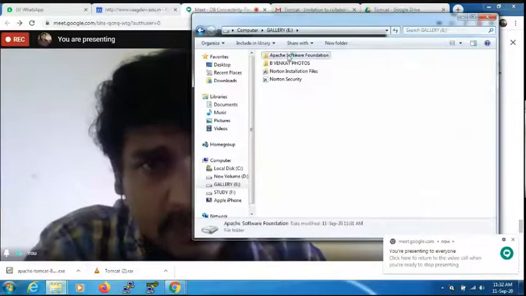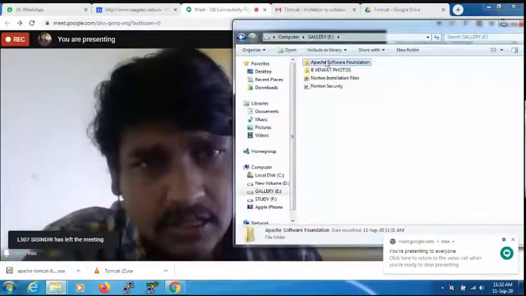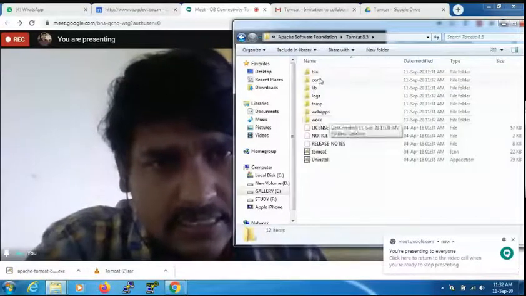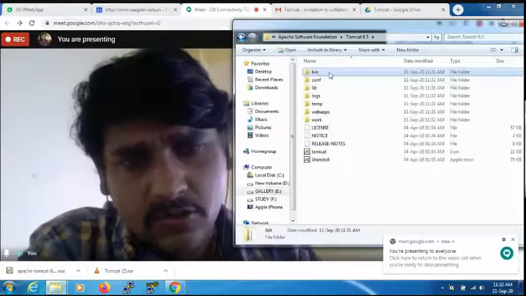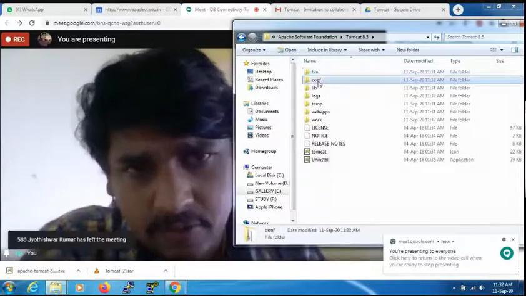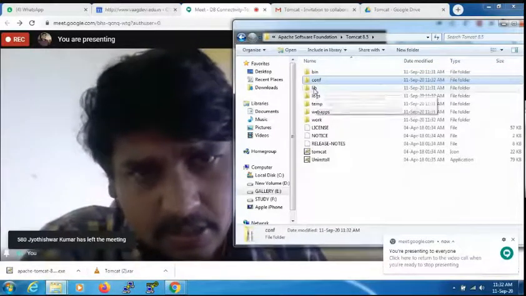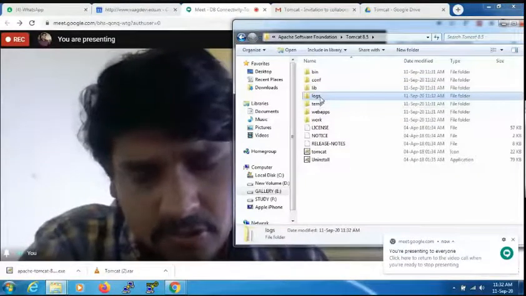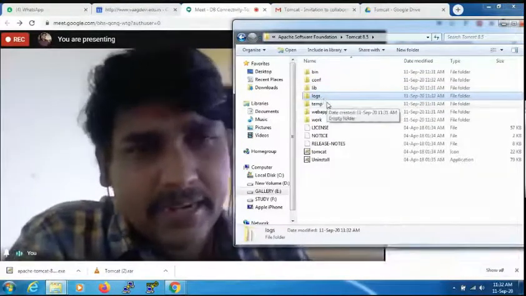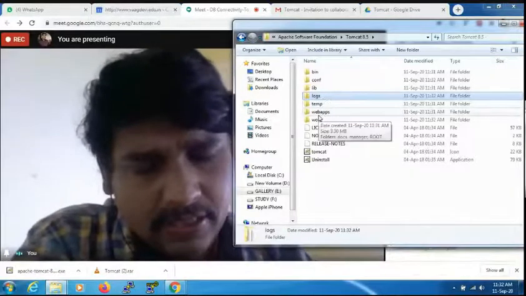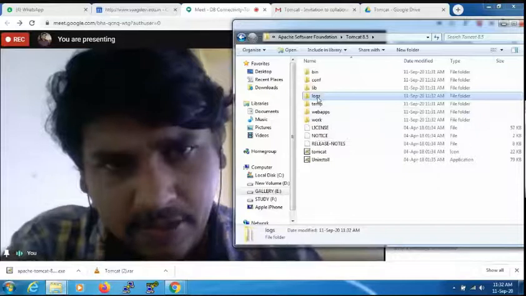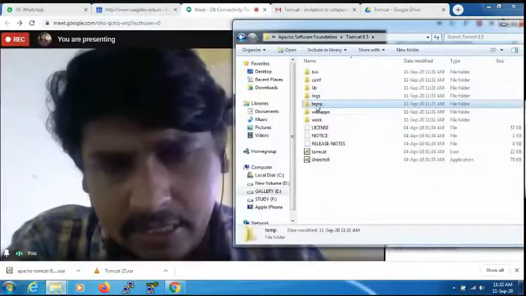You have created a folder with Apache Software Foundation. Just double click it. You can see it's Tomcat 8.5. Here you can see the bin. Bin is used to store the tools information, configuration information. Lib is going to store the library files. Logs is going to store the error related files. That means when a transaction fails, the failed transaction details will be stored as a part of logs. Temp will store the temporary files.